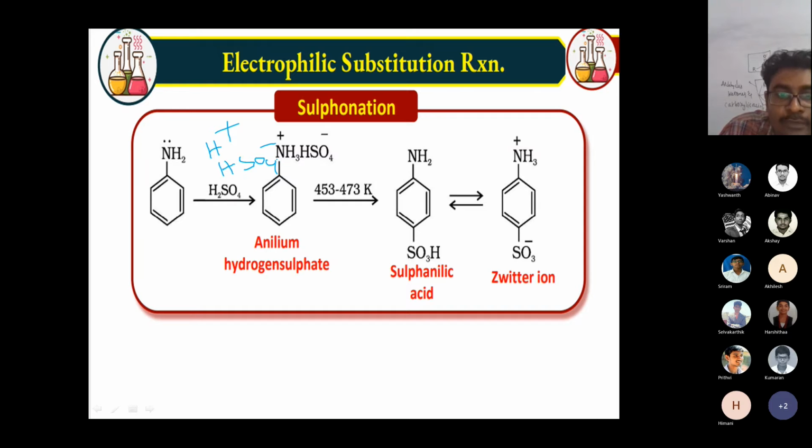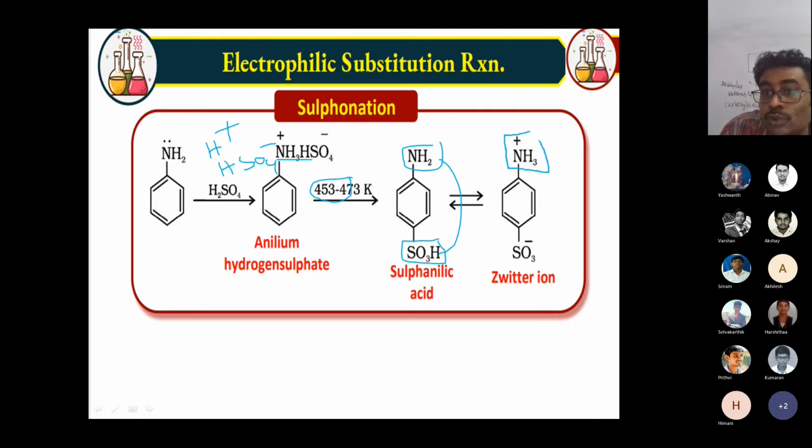It forms an ammonium sulfate. When we heat this complex, what happens there? The sulfate group moves from here to the benzene ring. You can see very clearly, amine is basic in nature and sulfonic acid is acidic in nature, so this H plus moves from here to here. They form a Zwitter ion.